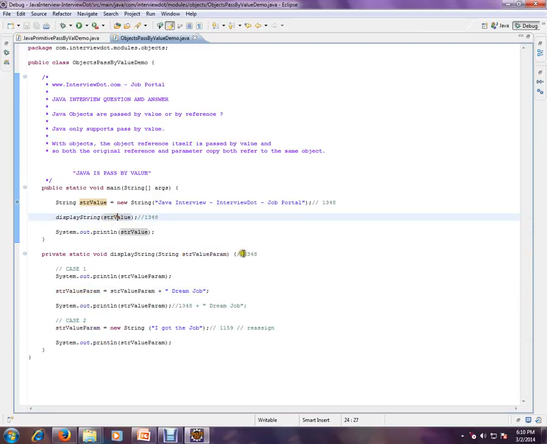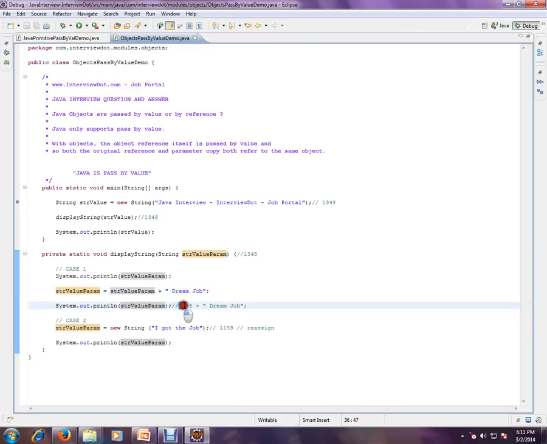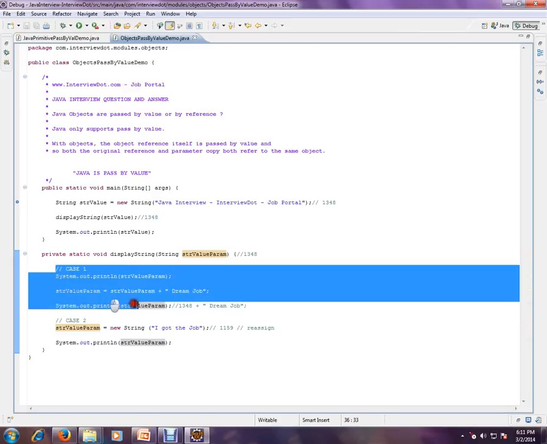That means, for example, 1348 is the address. What I'm doing is taking the 1348 value, appending something else, and assigning it directly to 1348. So now our original value has some impact, because at the 1348 address we have done some manipulation. So this code has an impact on the original value.